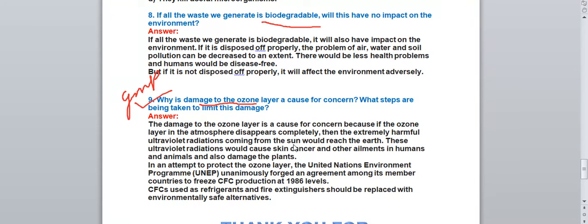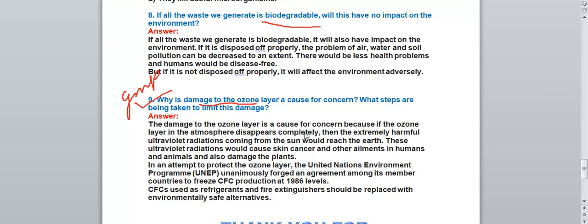So why is the ozone layer a cause of concern? Because if the ozone layer is depleted, then what will happen? The harmful UV rays coming from the sun will reach the earth and they will affect human beings. They can cause skin cancer, cataract and other diseases, and they can cause many damages in the plants and animals also. So it is a very great concern for us that the ozone layer is depleting nowadays.